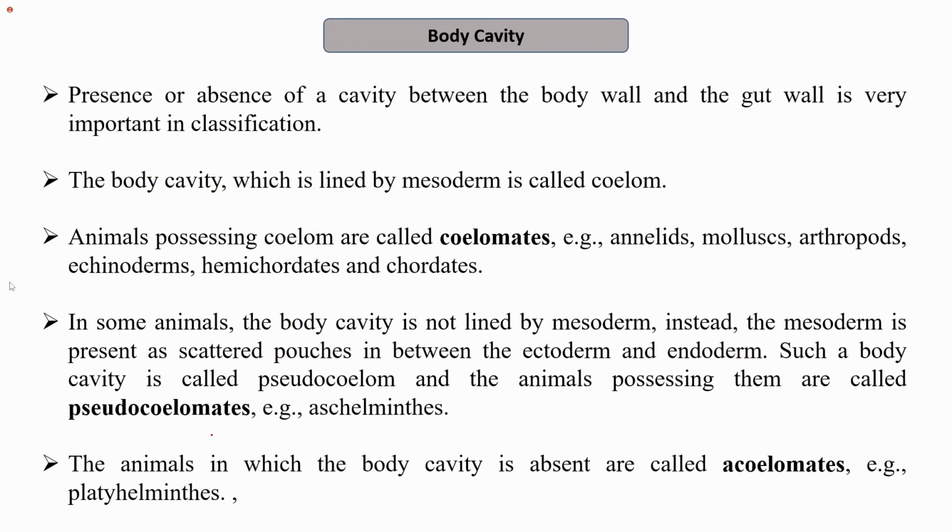Next we have body cavity. Organisms can be divided into different groups based on their body cavity. The presence or absence of a cavity between the body wall and the gut wall is very important in classification. The body cavity which is lined by mesoderm is called the coelom. We learned about three different layers, ectoderm, mesoderm and endoderm. So if the body cavity is lined by mesoderm, it is called coelom. That is, it is called a true body cavity, right?